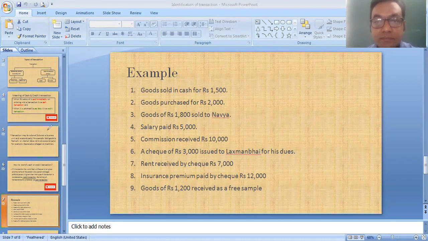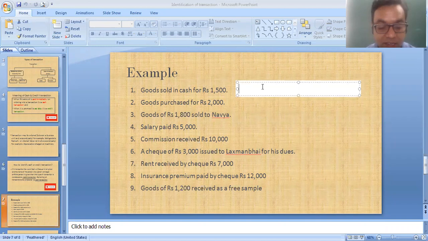Therefore, this is a cash transaction. What is our rule? The word cash or cheque is not given and the name of the person is given, then it is a credit transaction. But here the first condition is not satisfied, so it is a cash transaction.